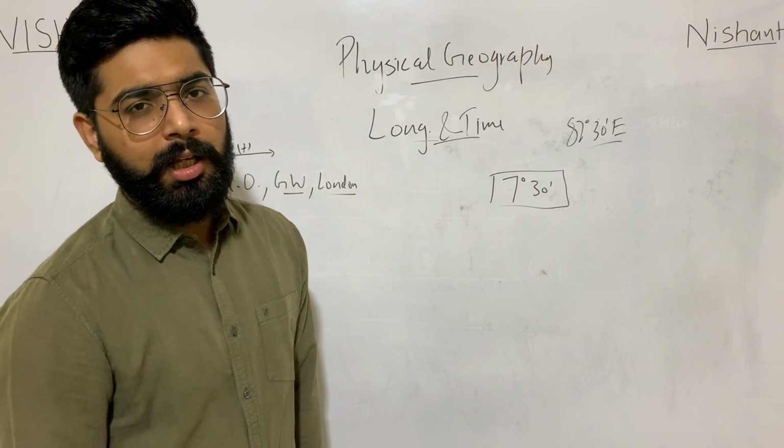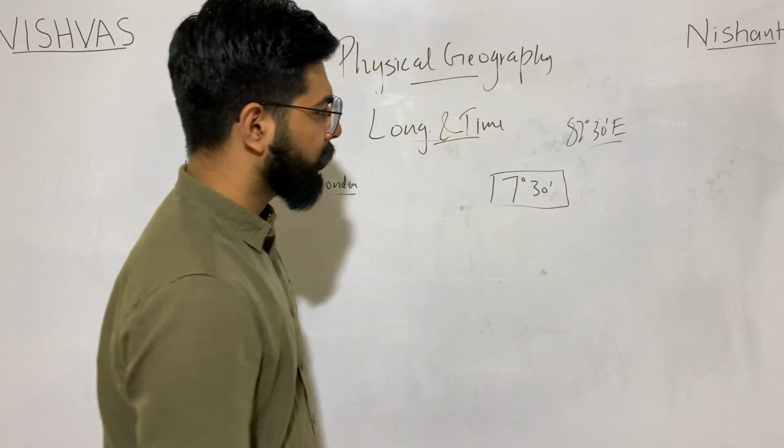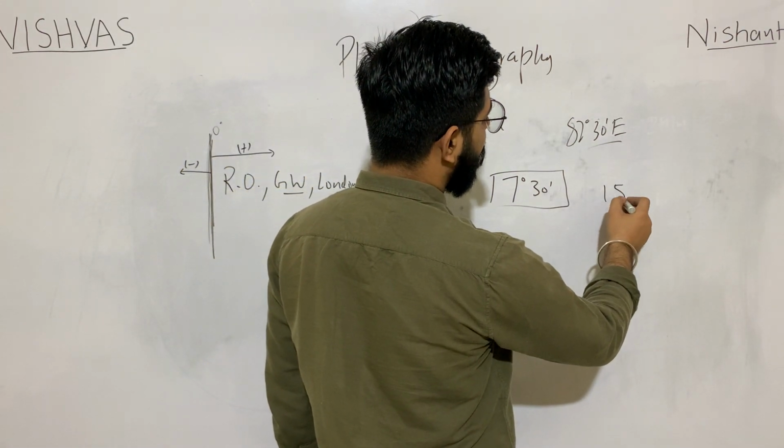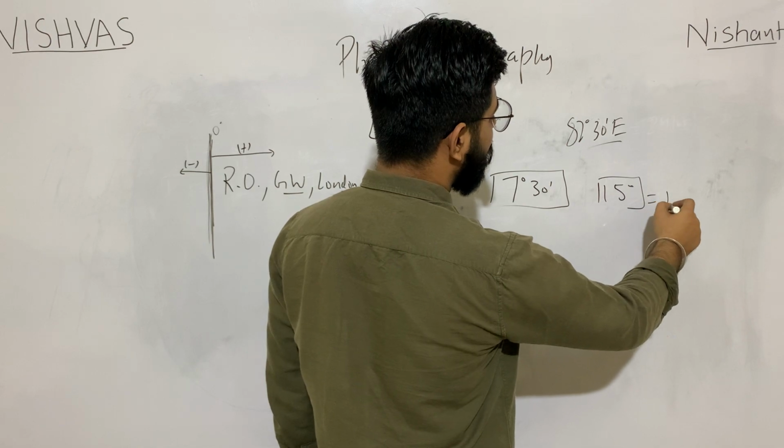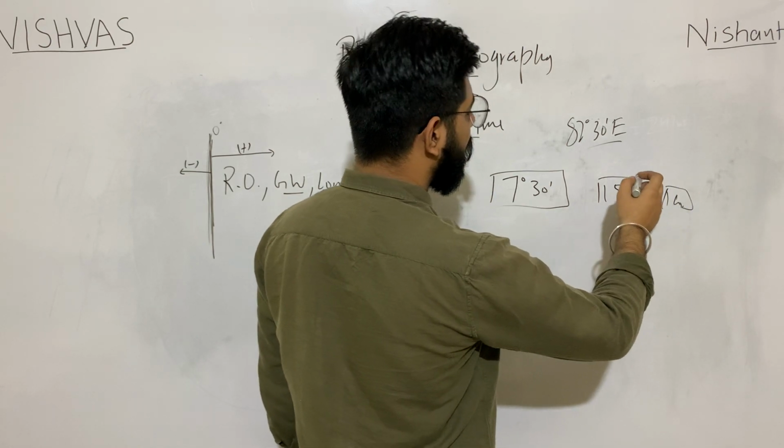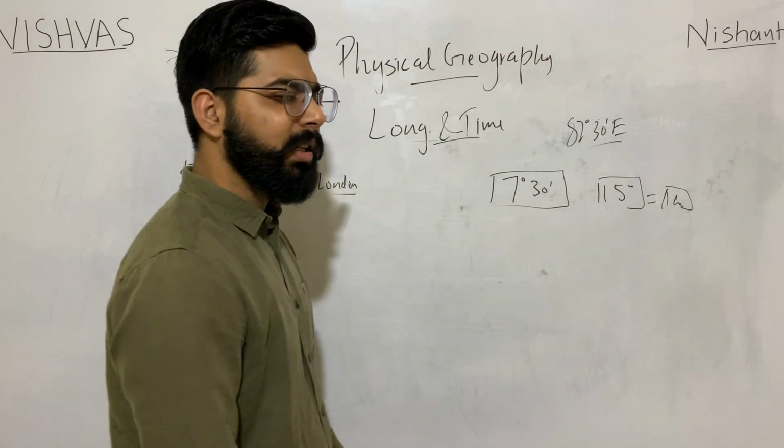Why? Because it is half of 15 degrees. 15 degrees means 1 hour.